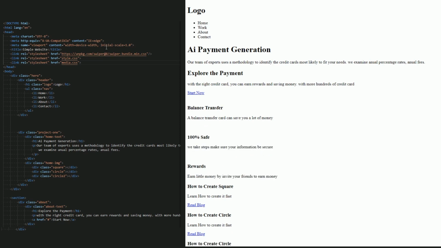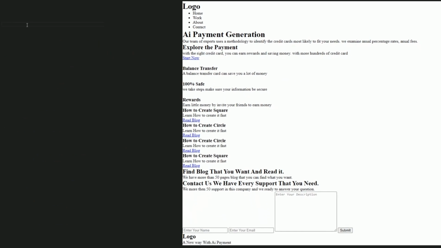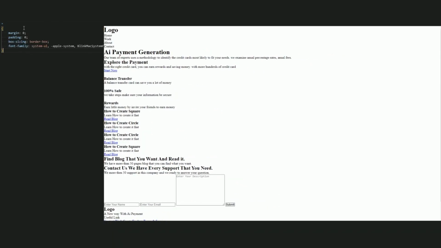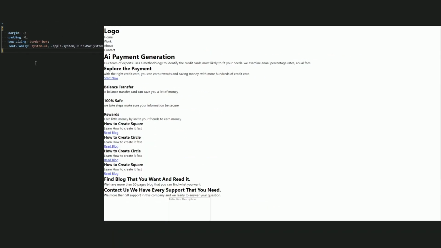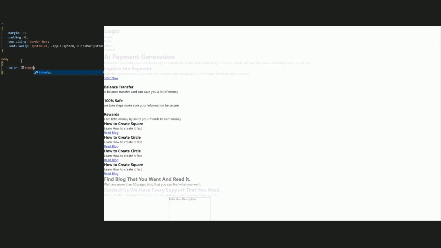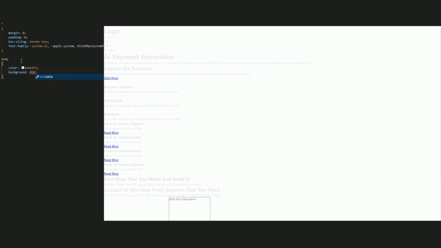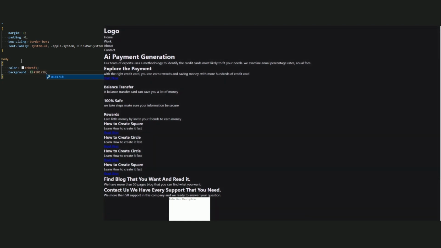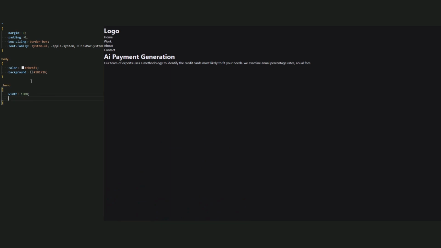Okay, good. Let's go to CSS and start our game. Okay, so let me add a star and let the font family be system UI. Okay, create a body. Let all color of the text be white, hashtag EBE6F1. And the background be this, hashtag 18171B. Now, like always, we want to create a box of our homepage. So call a hero and add the width 100% and the height 100vh.